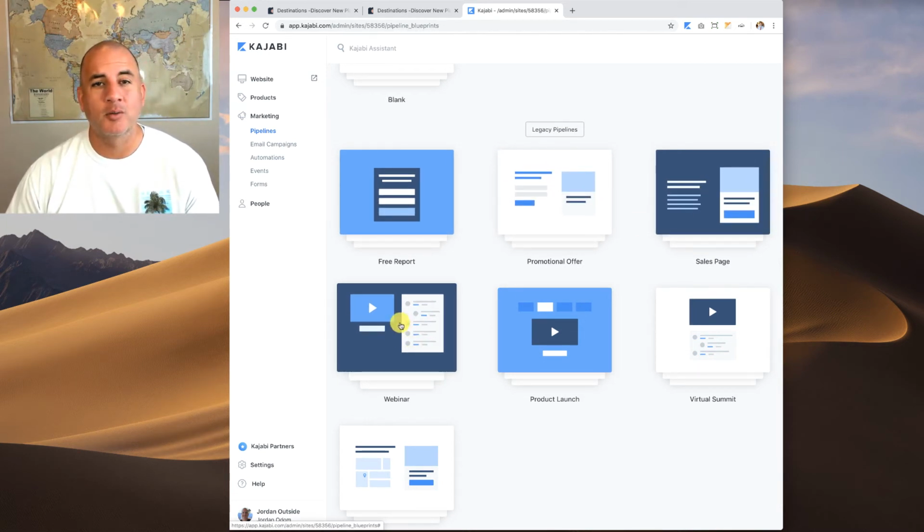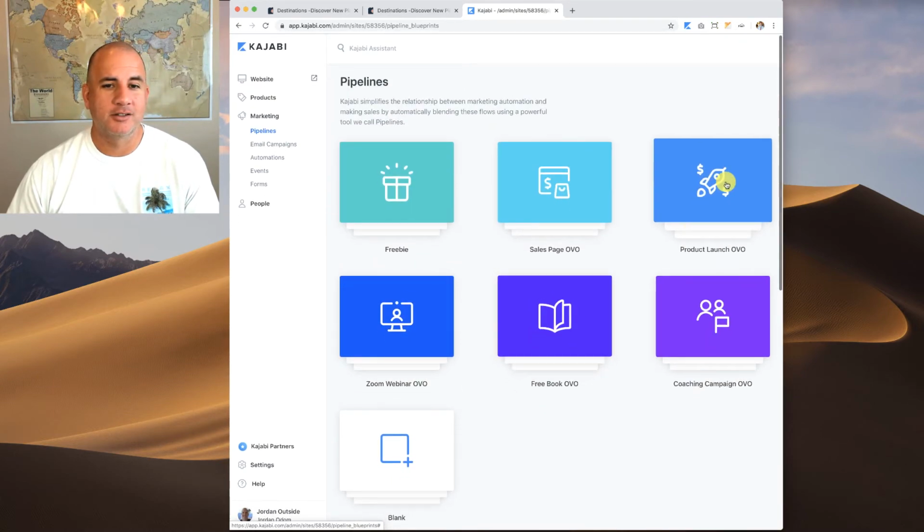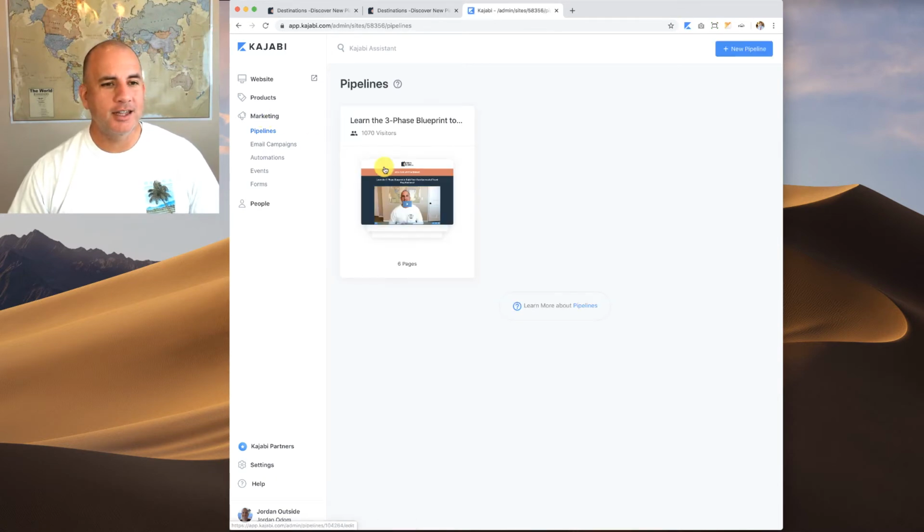That's what I use for the evergreen webinar. This is the old product launch versus the new product launch pipeline. So they give you these pipelines so you can build out your marketing campaign. So it basically builds all the pages for you with templates, and then you just fill in all the information. So if we go back to marketing, you'll see that here's my webinar pipeline. So let me click on it.